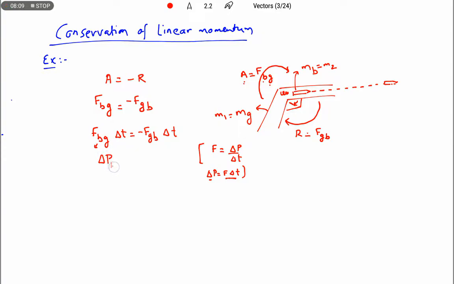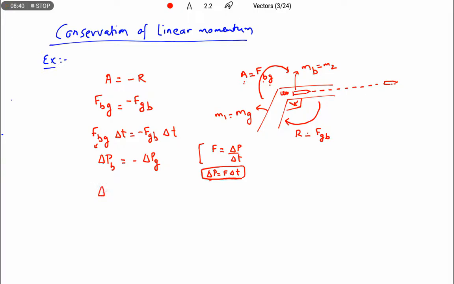Change in momentum of the bullet is equal to minus the change in momentum of the gun. Can I write that? Because delta P, the change in momentum, is equal to force into interaction time. So this force into interaction time gives the change in momentum. Due to the force exerted by the gun on the bullet, the momentum changes, and in the same way the momentum of the gun also changes.